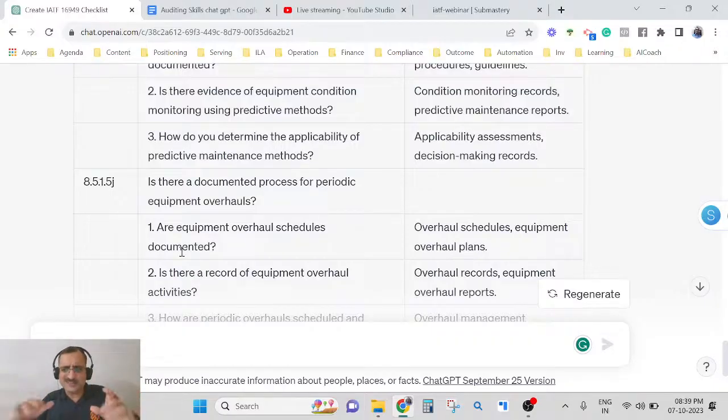Are you ready, guys, to take one more example from human resource? How many of you would like to audit the HR department and make a checklist of that? Yeah, actually, many people would love to audit the HR department. In human resource there is recruitment, training, and a lot of other things, right? So now I will use a common example from ISO 9001. Let's also look at that.